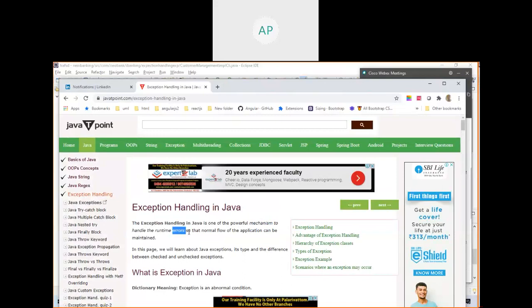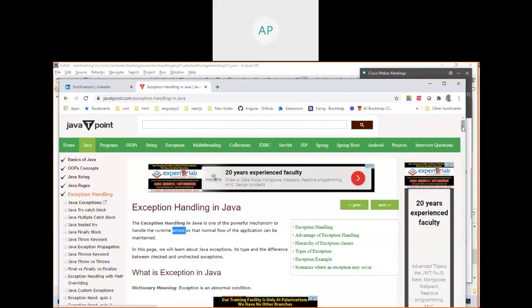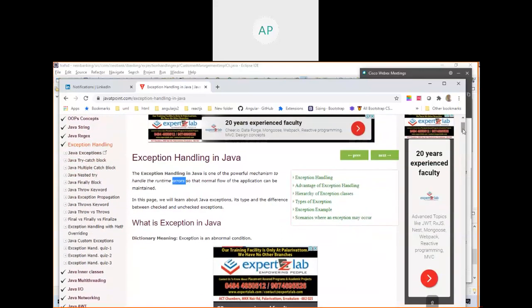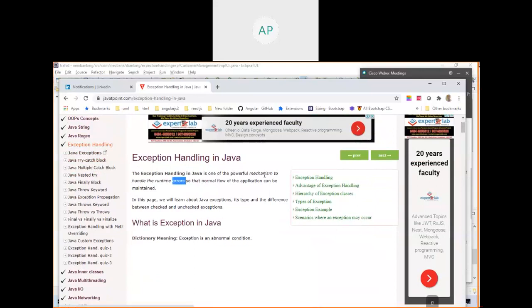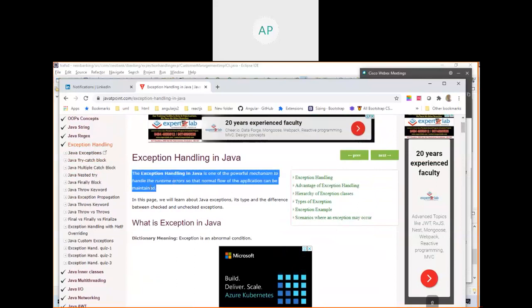When your program is running and it runs the instruction, and if Java is not able to run the instruction because there is some problem, it has to intimate the caller who called that method. Okay, so it is a powerful mechanism to handle runtime errors so that the normal flow of the application can be maintained.